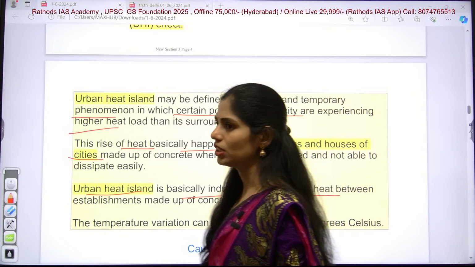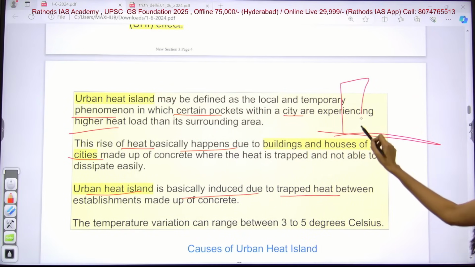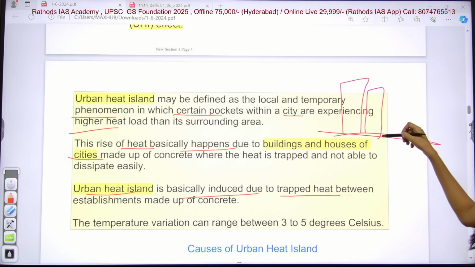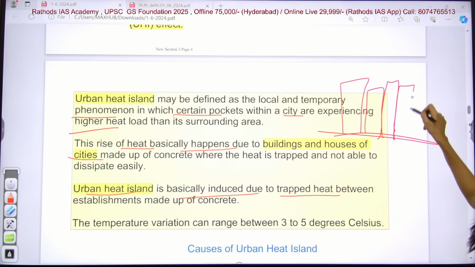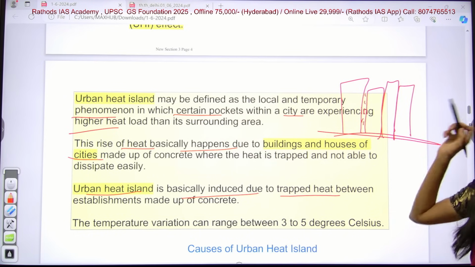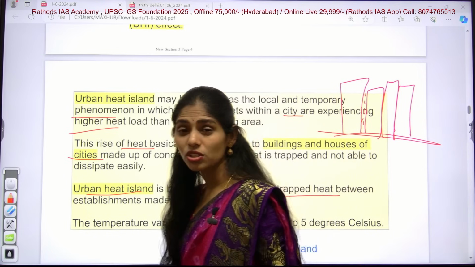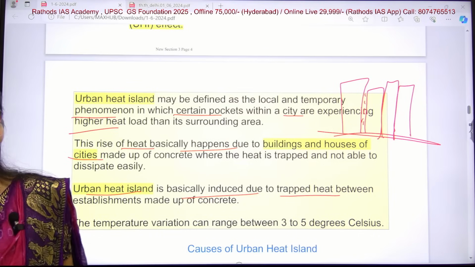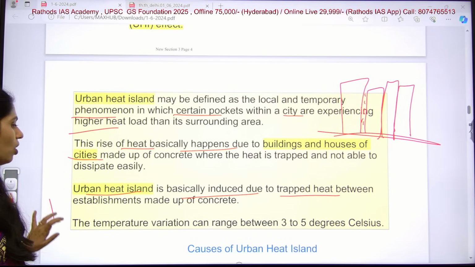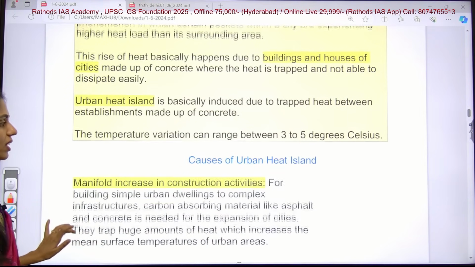And even if you see the buildings, for example, if this is the surface and the buildings will be like this, there will be very little space. So the heat will be trapped in these spaces and will not dissipate very easily. So this is also one important reason for the urban heat island. And what is the temperature variation? It may be from 3 to 5 degrees centigrade.